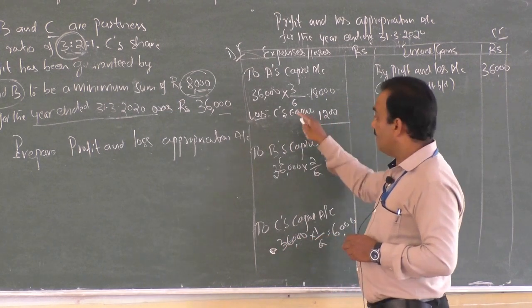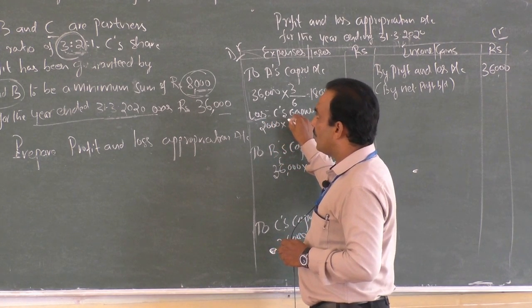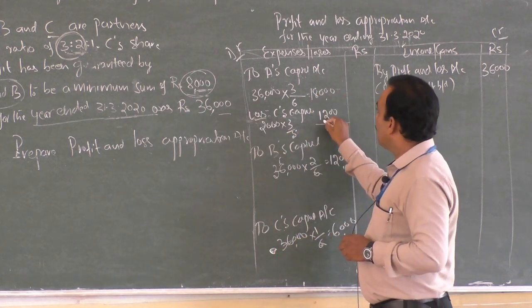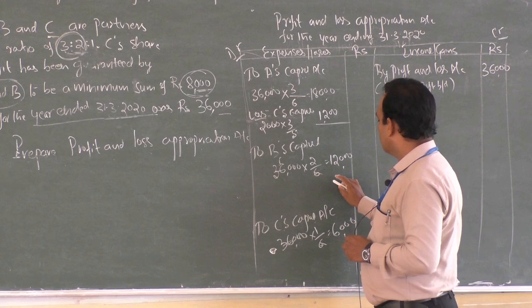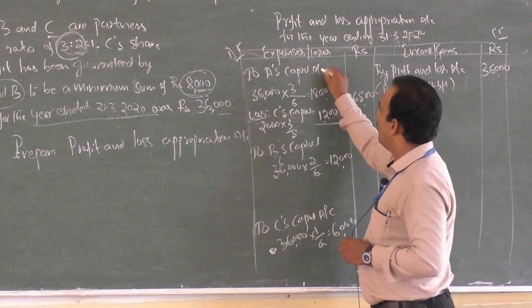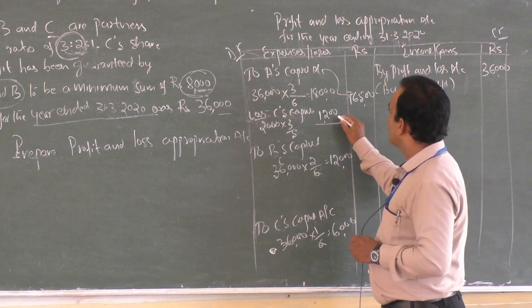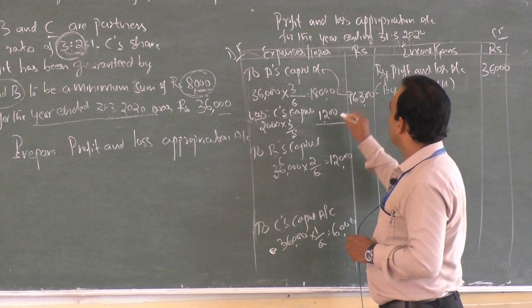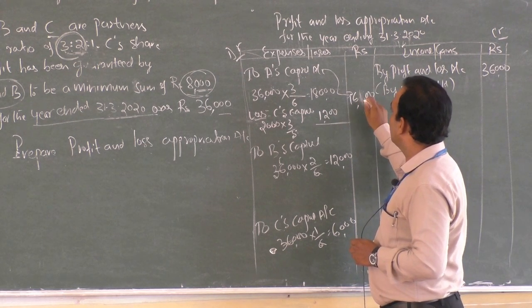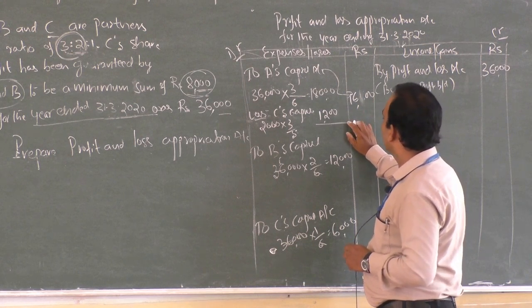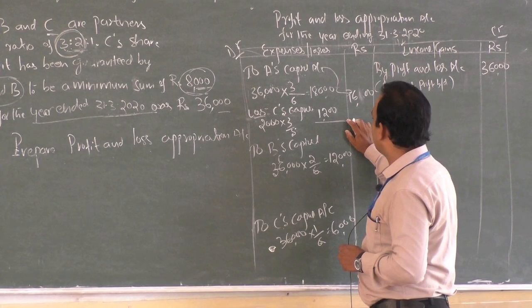The shortage is 2,000 and the proportion is 3 by 5, that is 1,200. 18,000 minus 1,200 is 16,800. So A's actual capital is 16,800.